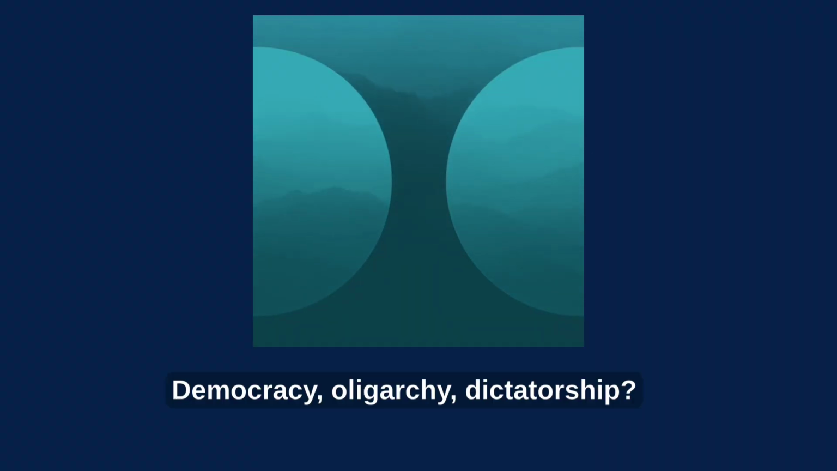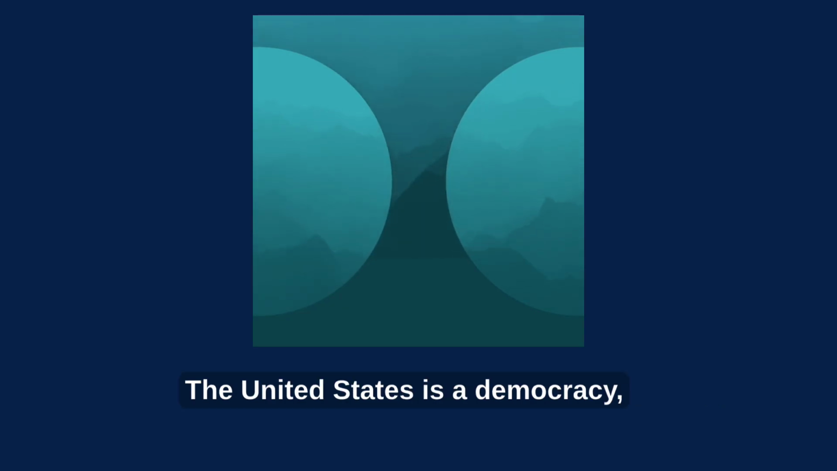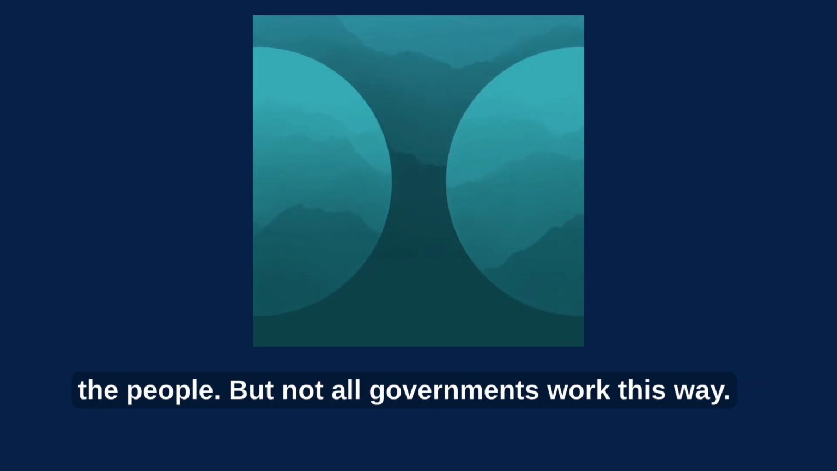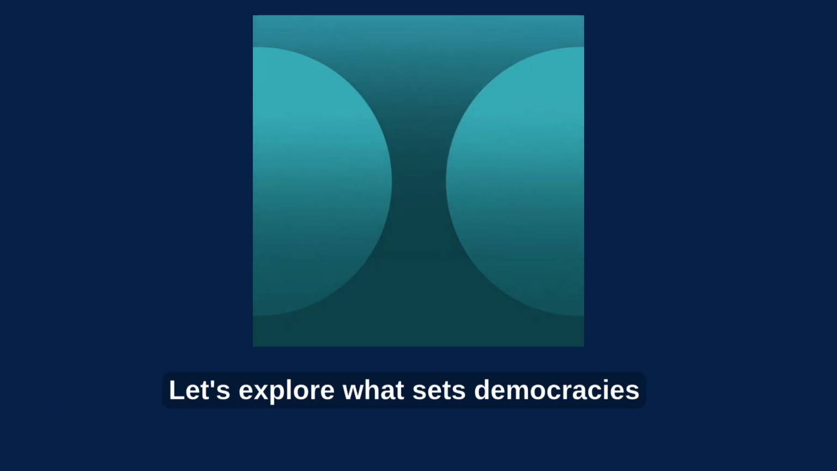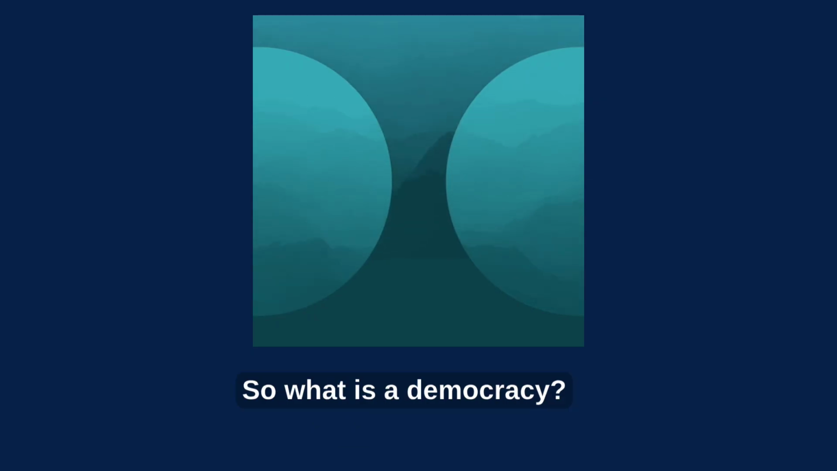Democracy, oligarchy, dictatorship? What is a democracy and how does it compare? The United States is a democracy, a system where the power to make decisions ultimately rests with the people. But not all governments work this way. Let's explore what sets democracies apart and how they differ from other systems around the world. So what is a democracy?